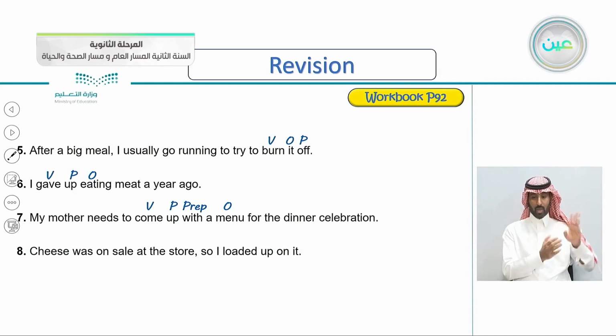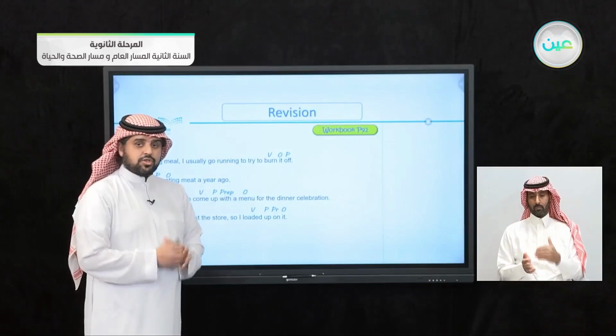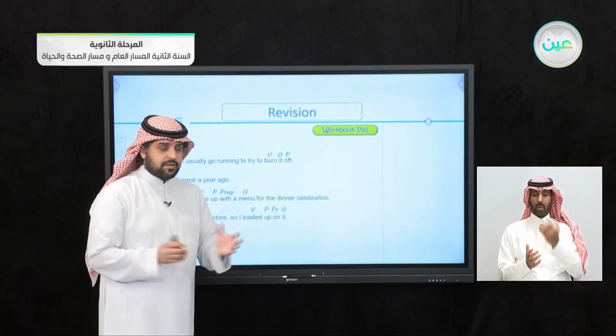Where's the object? And if there is a preposition, so let's see the answer here. Loaded is the verb, up is the particle, on is the preposition, and it is the object. Of course, it's a pronoun. So excellent. Now I'm sure that you understand that lesson, the phrasal verbs.